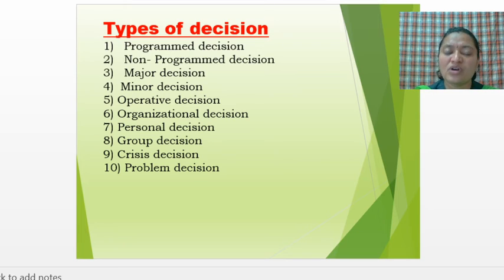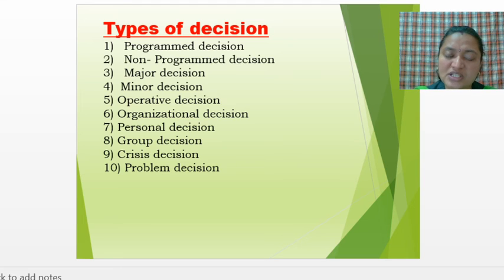Like granting a loan, okay, or placing a purchase order. The non-program decision is taken by the top level management, like starting a new business or a new industry organization, okay, or whether goods are to be exported or not.